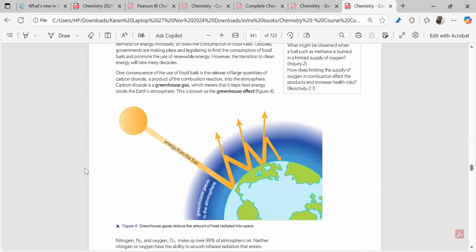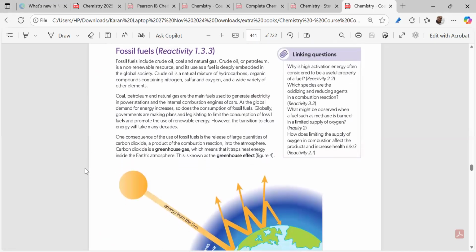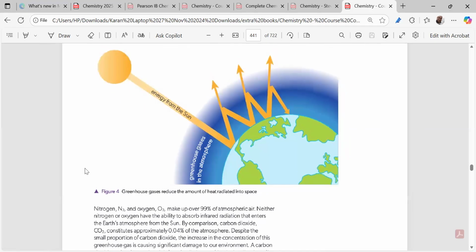Now, what exactly is the greenhouse effect, or what exactly do we mean by this? How does the greenhouse effect come into the picture? Twenty kilometers up in the atmosphere, there's a layer of gases. This layer of gases is called the greenhouse gases.